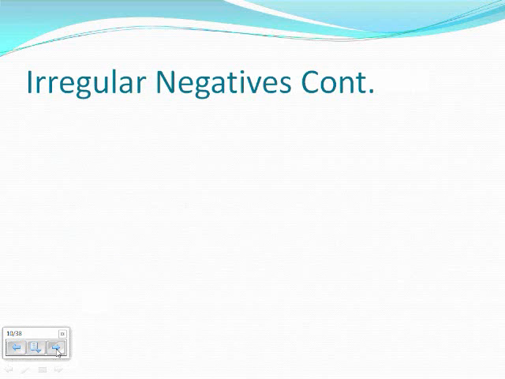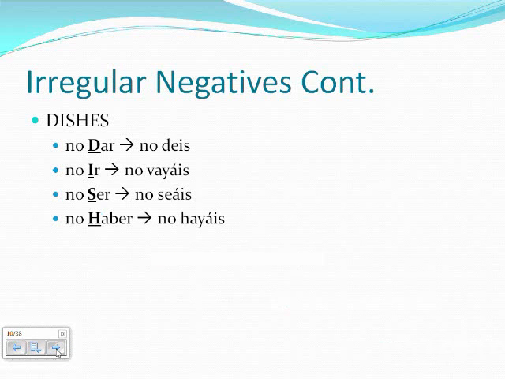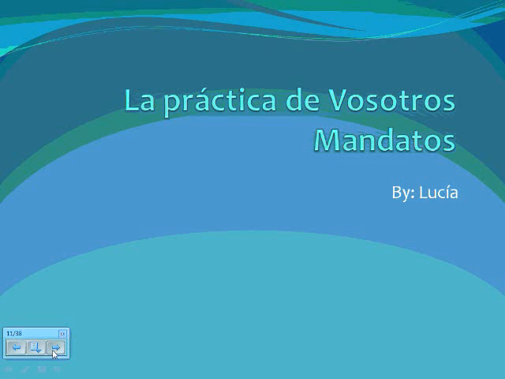And a continuation of the irregular negatives, these verbs are the dishes, which include dar, which becomes no deis with no accent, ir, which becomes no vayáis, ser, which becomes no seáis, haber, which becomes no hayáis, estar, no estéis, and saber, no sepáis.